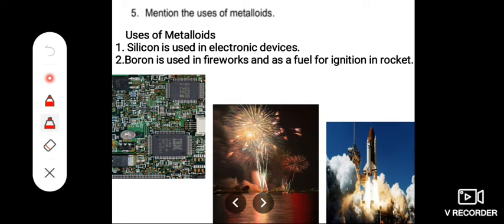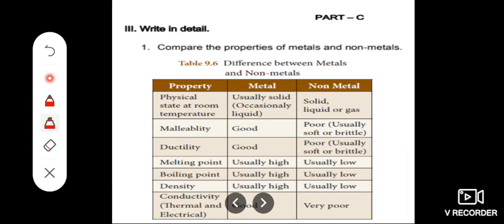Example: silicon, germanium, boron are examples of metalloids. Here, silicon is used in electronic devices, electronic chips. Boron is used in fireworks, crackers, and as fuel for ignition of rockets. Clear? Okay. The next one, write in detail.